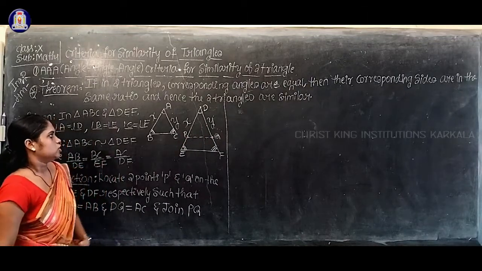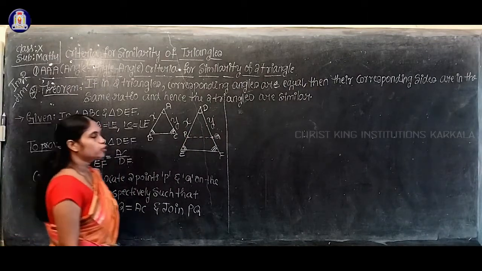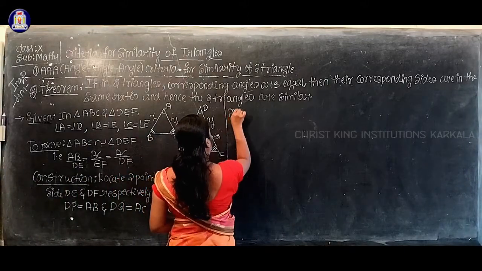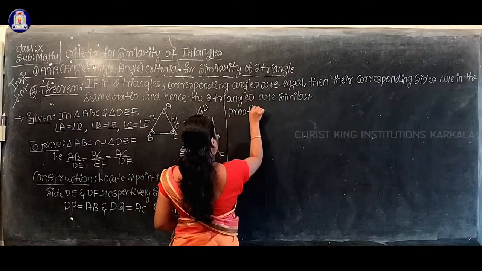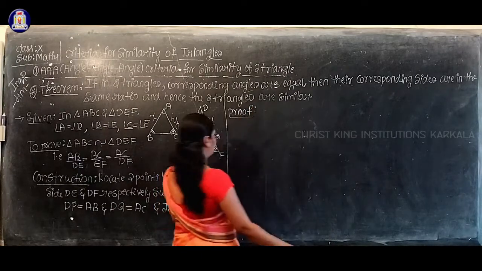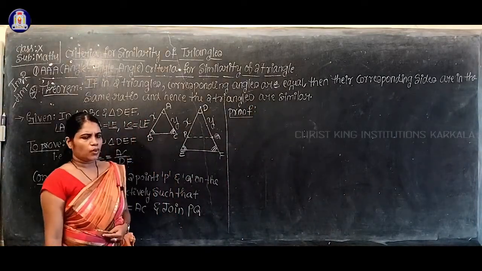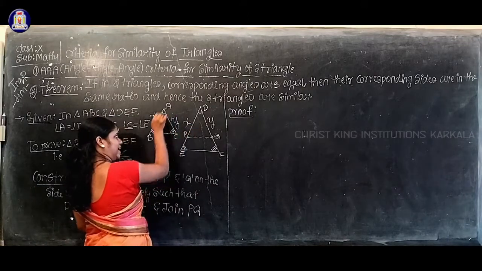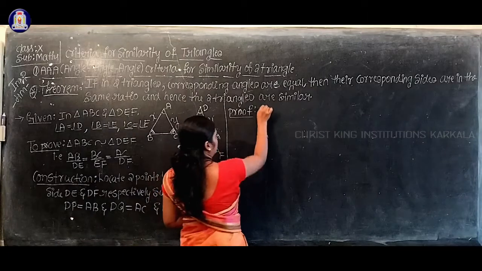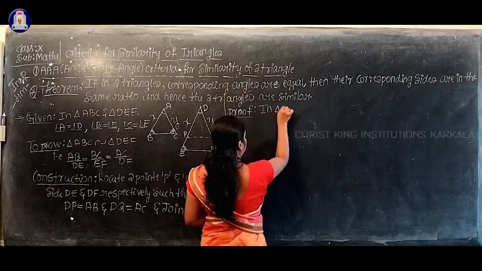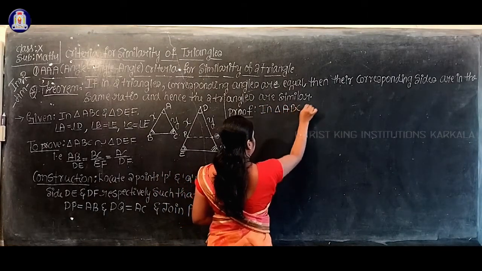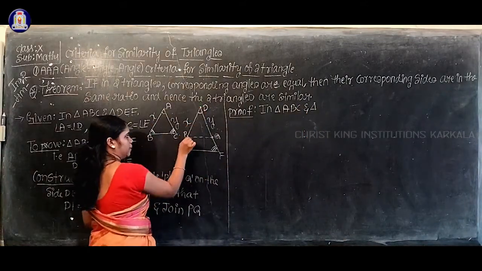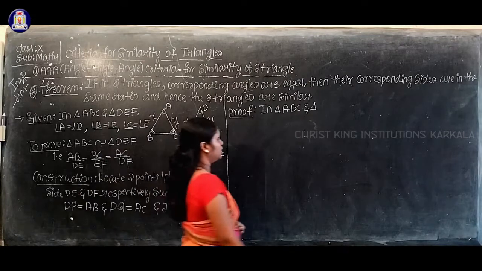Yes. So now the proof part. We'll move towards the proof part. Now I will consider these two triangles, triangle ABC and triangle DPQ.